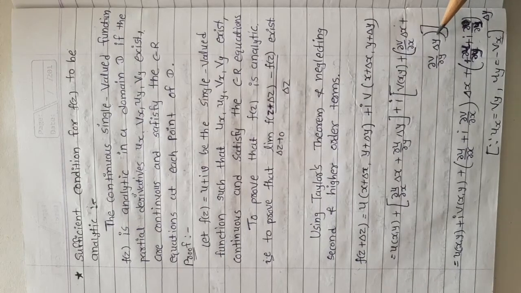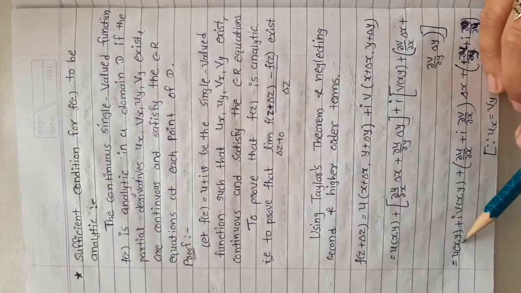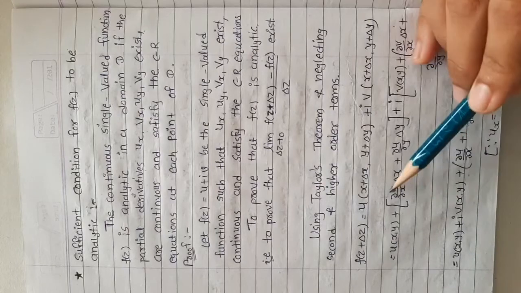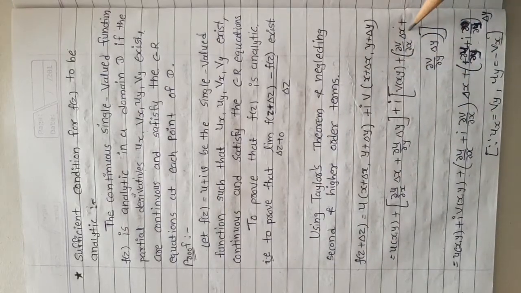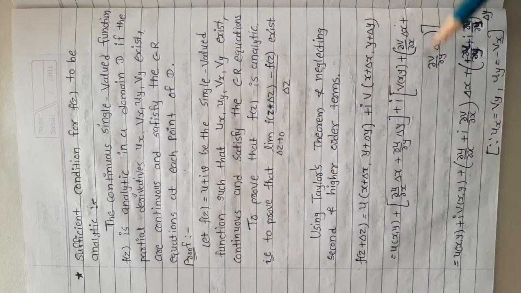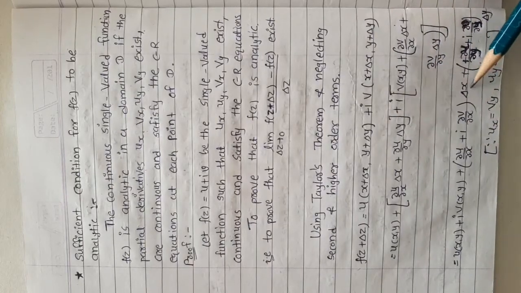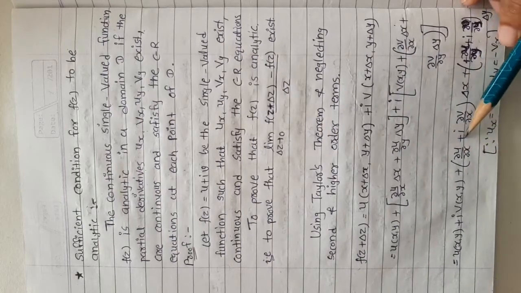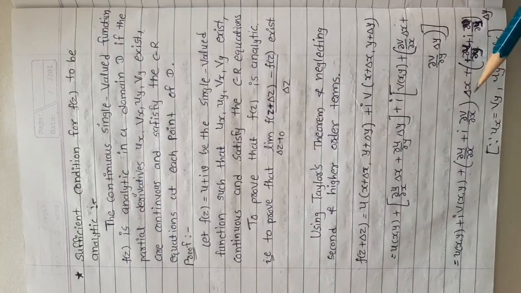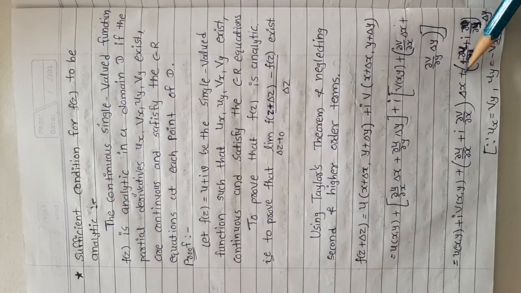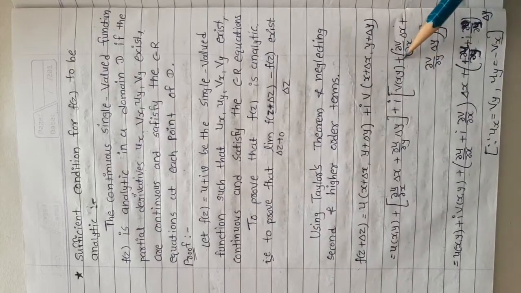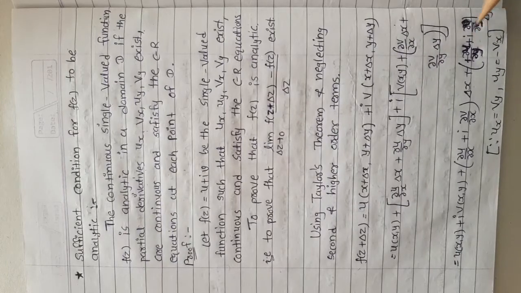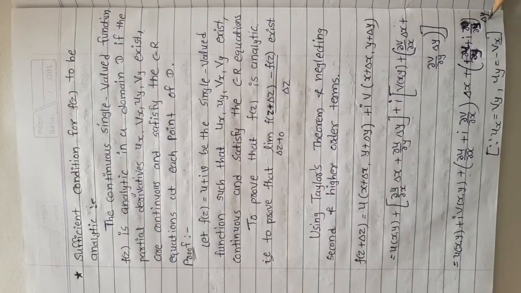Now separating the terms, we have u(x,y) plus i v(x,y) plus ∂u/∂x Δx and ∂v/∂x Δx. So we have ∂u/∂x plus i ∂v/∂x, and Δx is common. So in brackets, ∂u/∂x plus i ∂v/∂x, bracket complete, Δx, plus in the same way ∂u/∂y plus i ∂v/∂y, and Δy is common. So ∂u/∂y plus i ∂v/∂y, Δy.